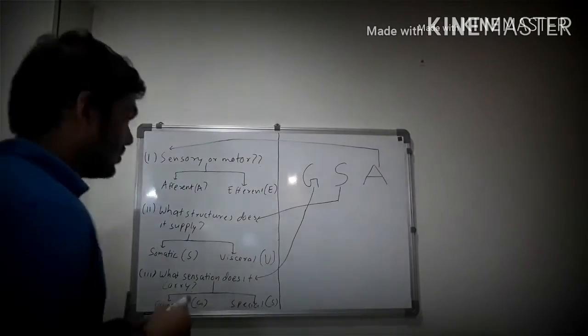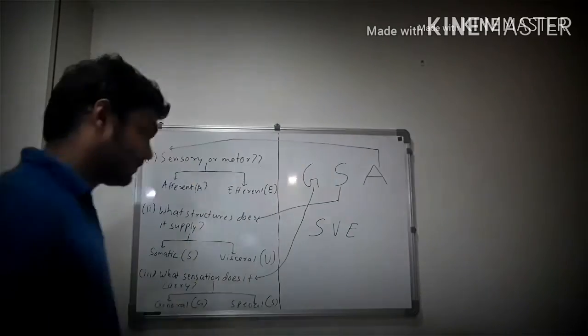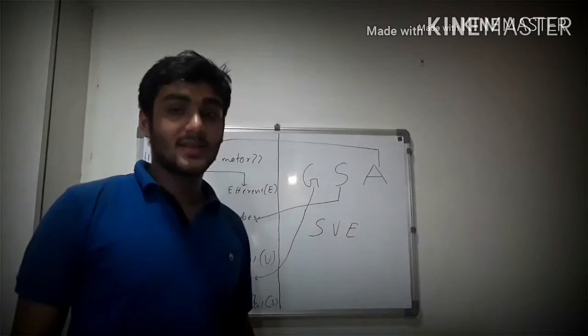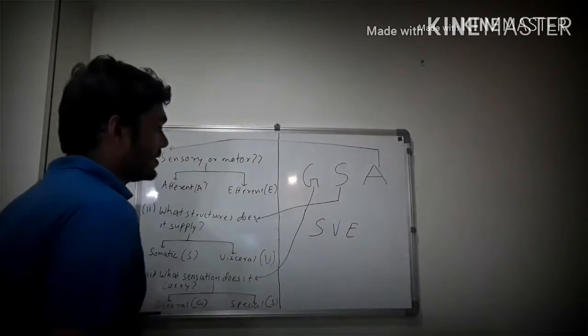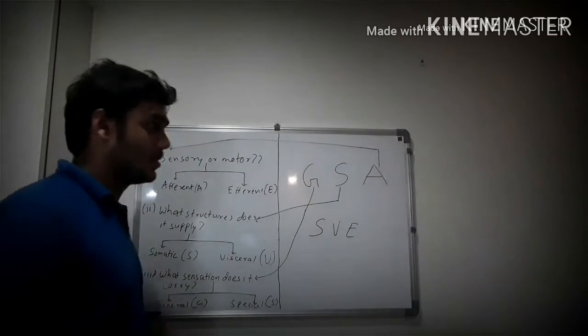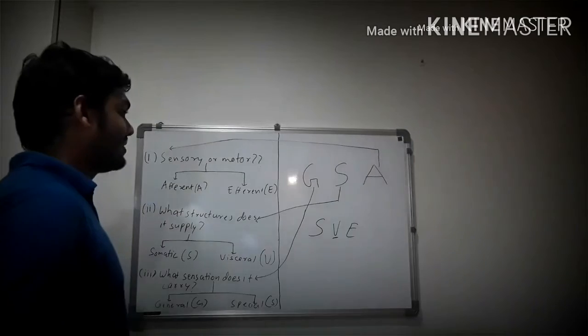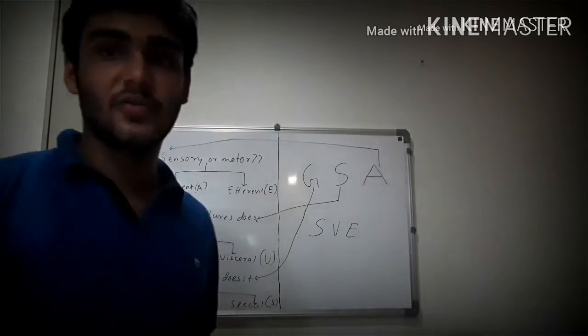Let me give another example. Let's say SVE, that is special visceral efferent fiber. First question, are the fibers sensory or motor? The last letter answers it. They are efferent, that is motor. Secondly, what structures does it supply? It supplies visceral derivatives. It can be said from the middle letter, the V. And lastly, what type of sensations does it carry? Special sensations. So thus, I have explained the nomenclature of fibers.